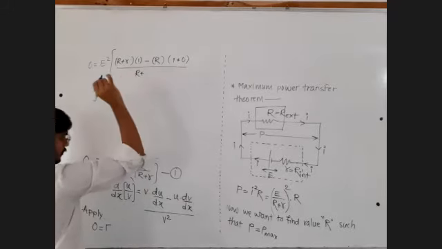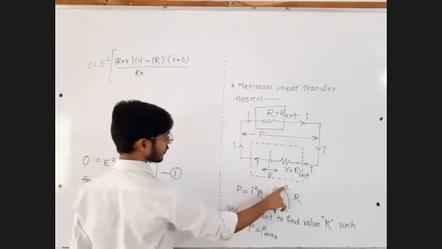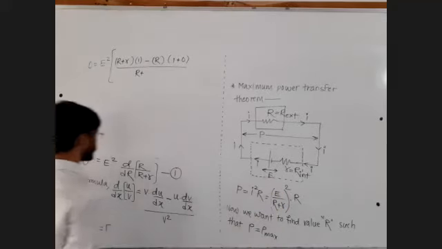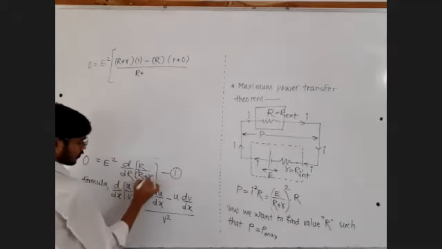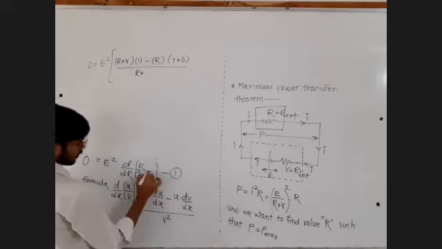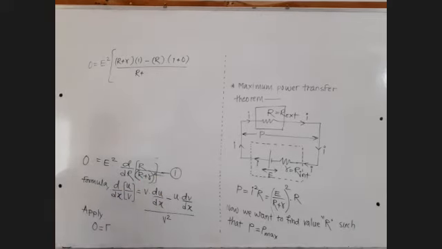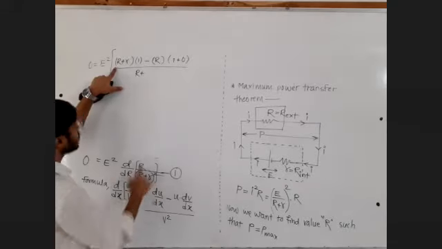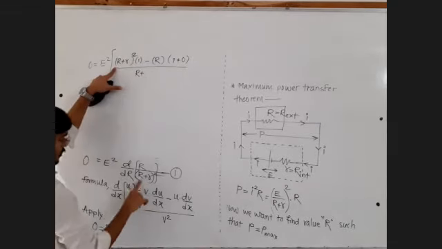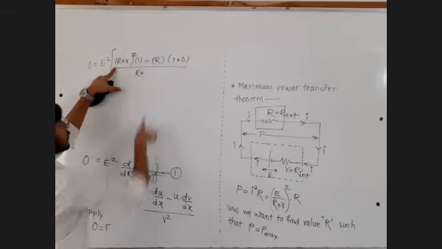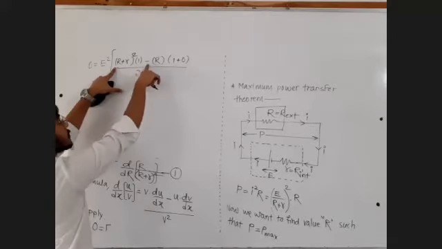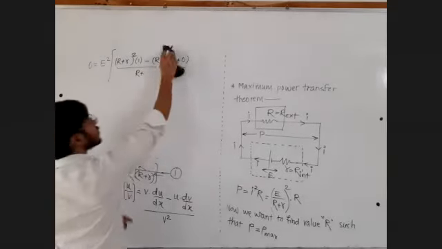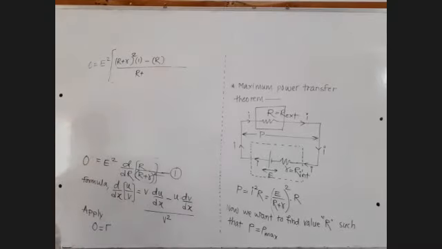So that shall be, I think I have missed one square here, right? E square upon (R + r) bracket square it should be. You also make that correction: E square upon (R + r) bracket square. Fine. So what should I have written here? Denominator is (R + r) bracket square. Denominator into derivative of numerator, which is equal to 1, minus numerator as it is into derivative of denominator. Now, I wrote the derivative of the denominator incorrectly.